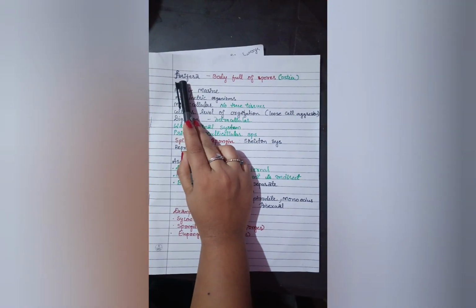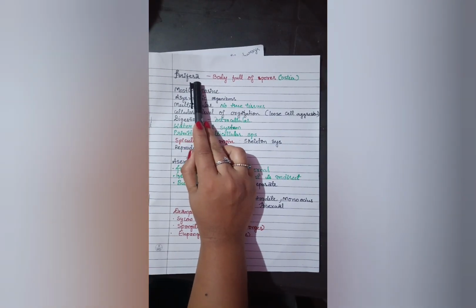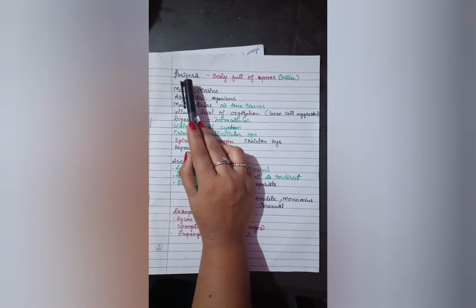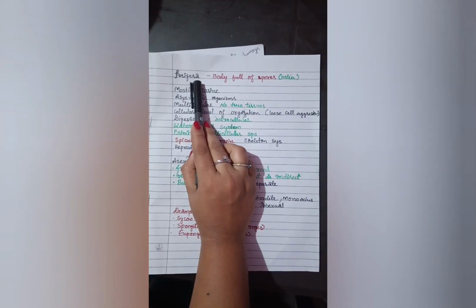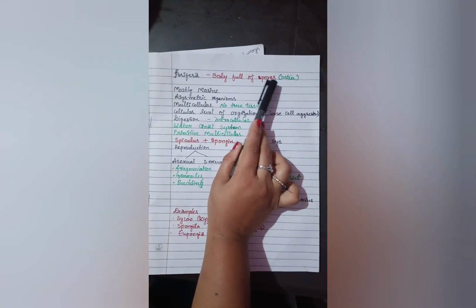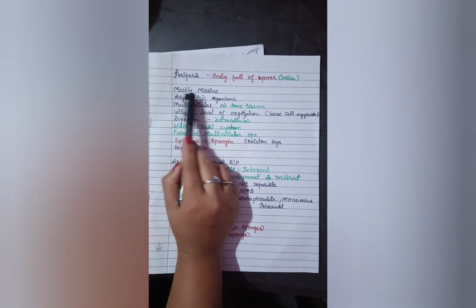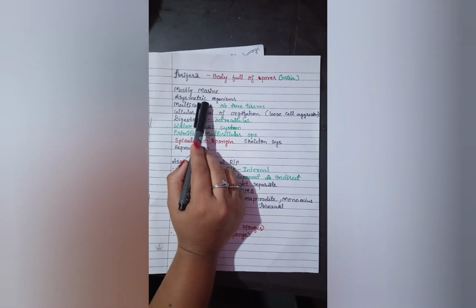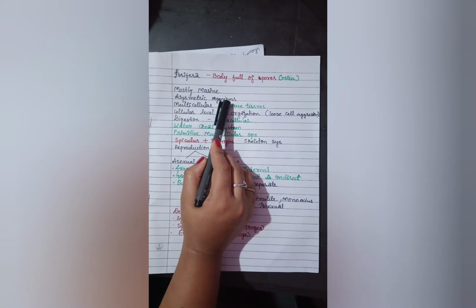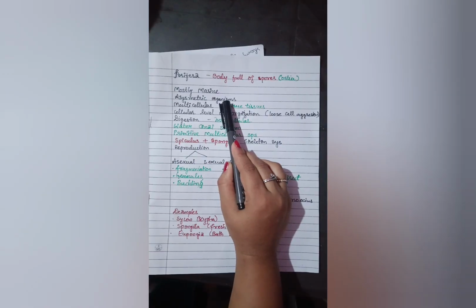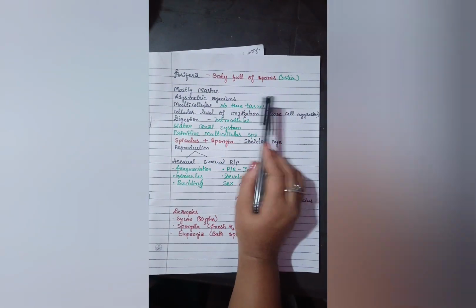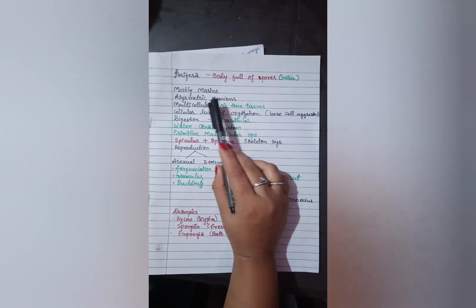Now, coming to the simplest phylum, that is Porifera. By the name itself, we can understand that Porifera is a pore-bearing organism, where the body is full of pores. Those pores we call ostia. Coming to the habitat, they are mostly marine. Coming to the symmetry, they show an asymmetric condition. Why we say it is asymmetric: if we divide that organism, it cannot be divided into equal parts. That's why we say it is asymmetric.